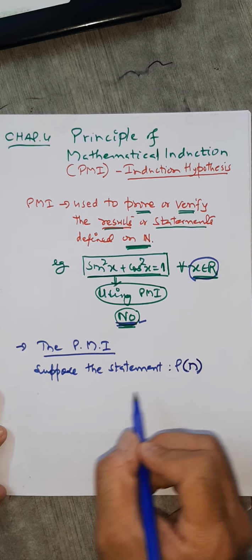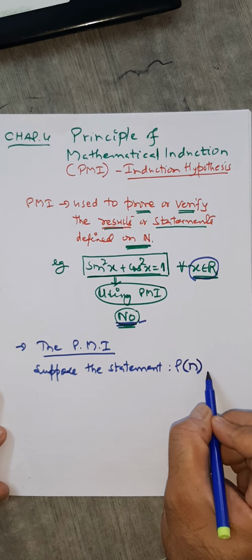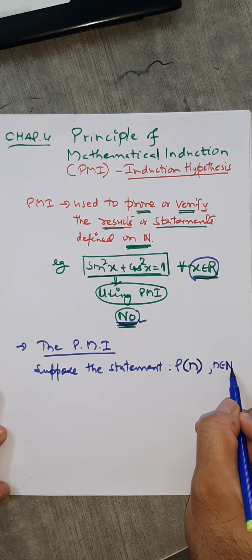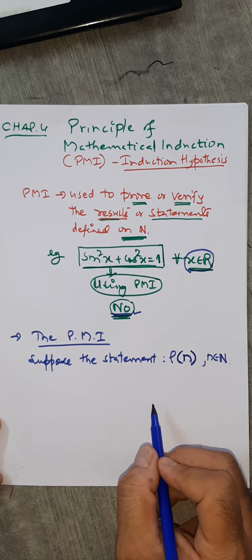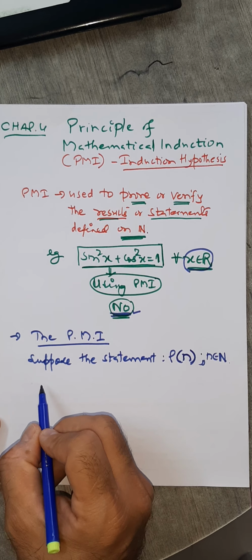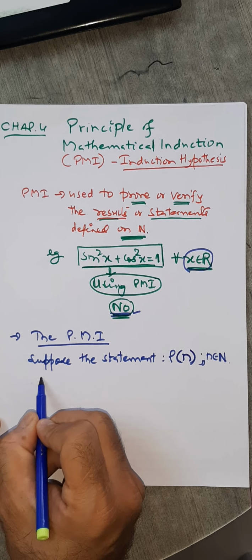Let the given statement be P of n, read as P of n, where obviously n is any natural number, as I told you. PMI is applicable only when the statement is defined on natural numbers. Then here there are two steps.